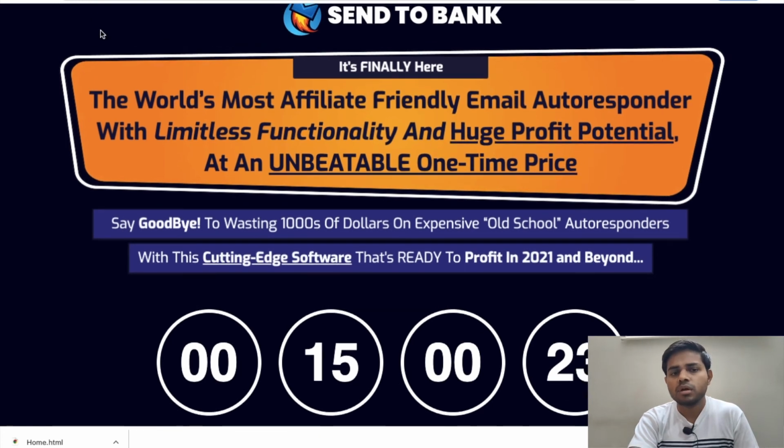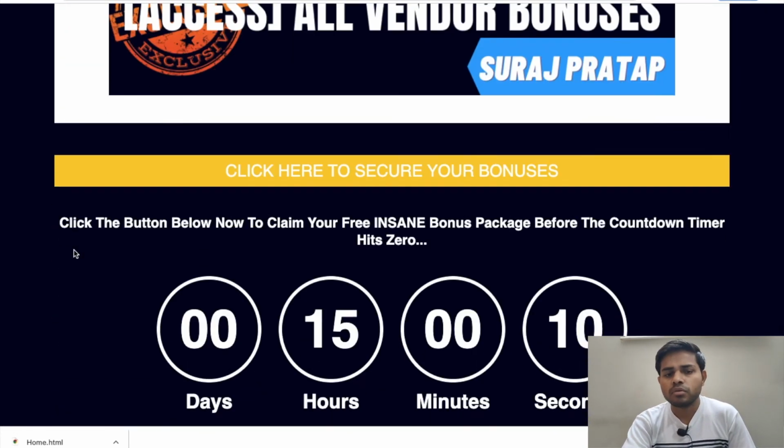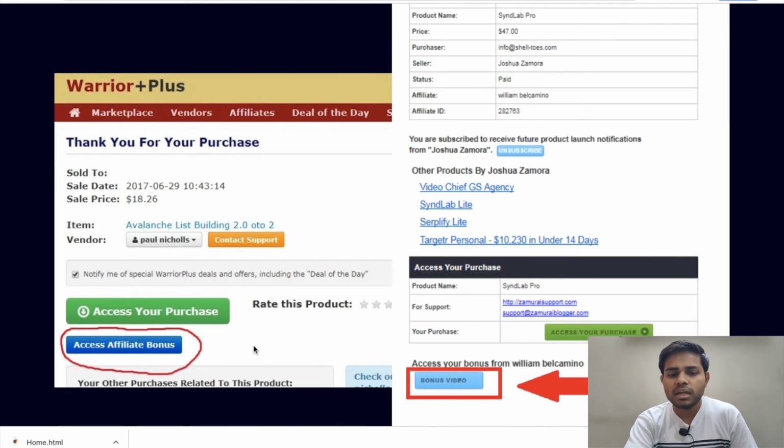Now it's time to know how you can claim all these bonuses, guys. In the members area, you will get the vendor's bonuses, but for my bonuses you have to go to your Warrior Plus account, come to your purchase history, guys, and search for Send to Bank. When you search, the interface looks like that, and there is a blue button, guys, which is Access Affiliate Bonus. When you click this button, you can get access to all my premium bonuses for free, guys.